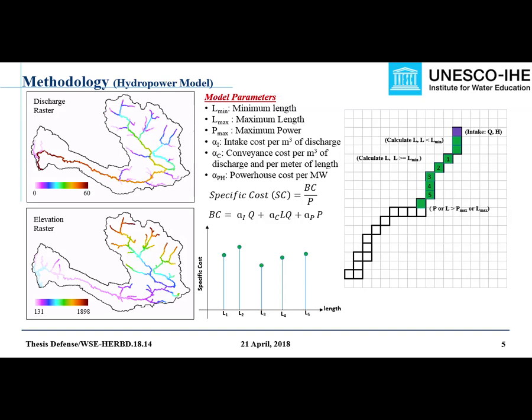Once we reach this point, we stop here, look back, and find the pixel where the specific cost is minimum. Now in this figure, we have minimum specific cost at pixel number 3. So we locate the powerhouse at this particular pixel corresponding to minimum specific cost. Then the intake of the second project is placed immediately at the downstream pixel of the first powerhouse. This process is repeated until the entire length of the reach is completed. The same process is repeated again in order to calculate the potential of the whole basin in other reaches also.